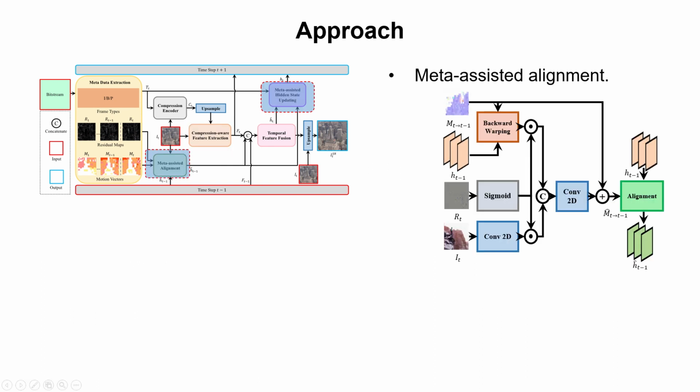For motion compensation, we take motion vectors as initial offsets and further refine them with the help of the residual map. An attention map is computed based on the residual map in order to refine motion represented by motion vectors. Regions with larger reconstruction errors imply larger alignment errors and rely more on refinement.